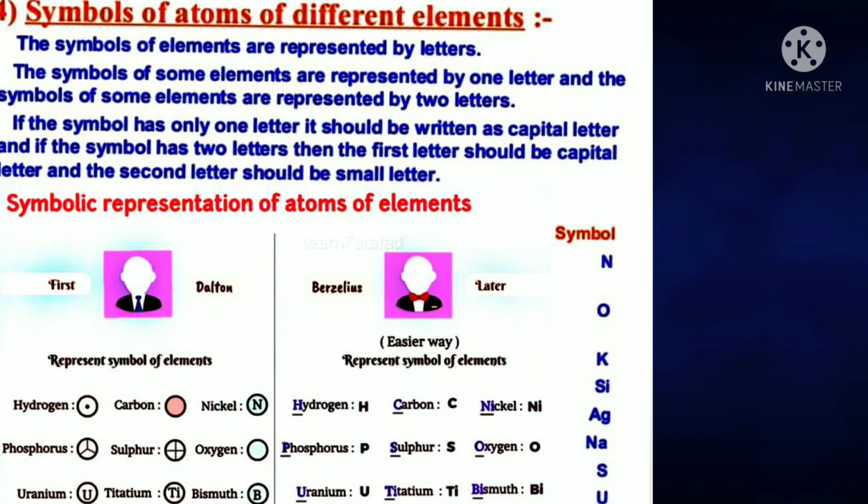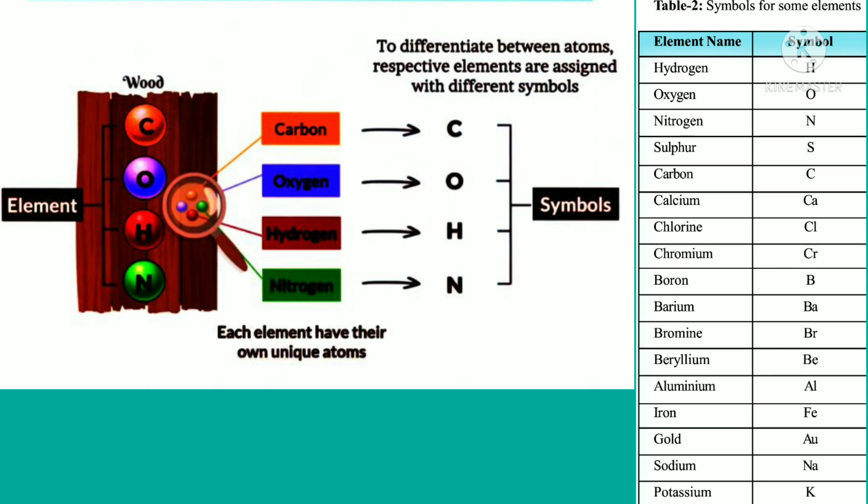For example, hydrogen H, carbon C, nickel Ni, phosphorus P, sulfur S, oxygen O, uranium U, titanium Ti, bismuth Bi, etc. So, each element has its own unique atoms. To differentiate between atoms of respective elements, they are assigned different symbols.